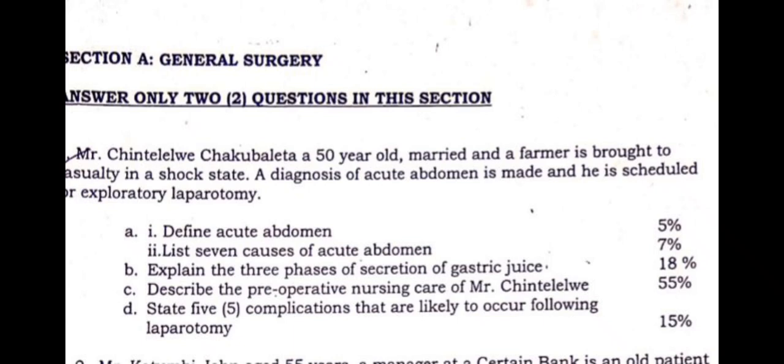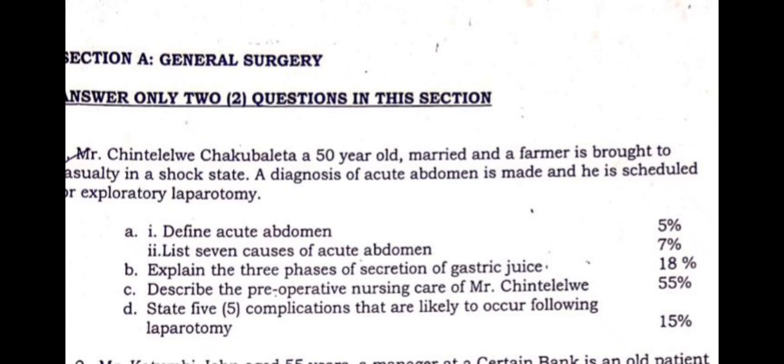The other cause is what we refer to as peptic ulcers. Peptic ulcers are just ulcers that take place in the GIT, that is, starting from the stomach going up to the esophagus. So peptic ulcers are basically sores within this GIT region that I've described.